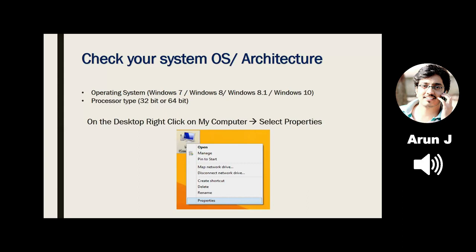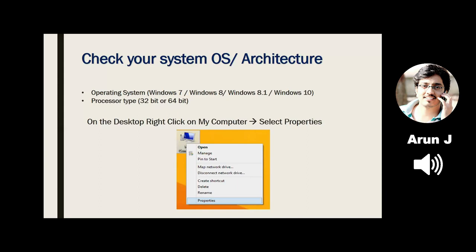The second thing we want to know is the processor type. There are two types of architecture in processors: 32-bit architecture or 64-bit architecture.